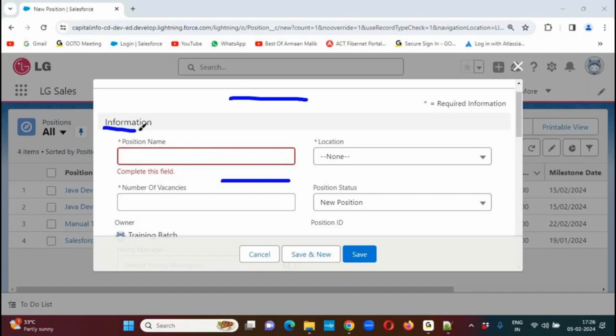I want to change this font. I want to change this style. I want to change this size. Then what can I do? Do we have any possibility in page layout customization to change the background color, text color, font, style, size, all these things? No, we don't have this here.